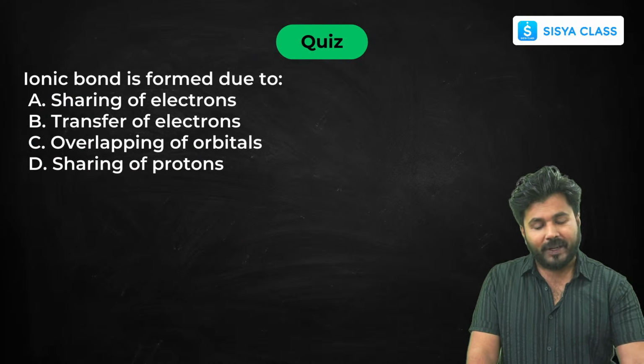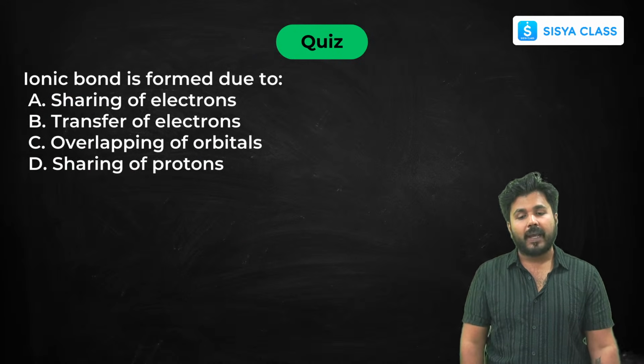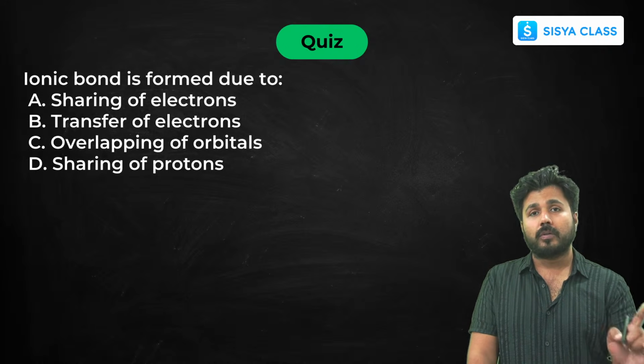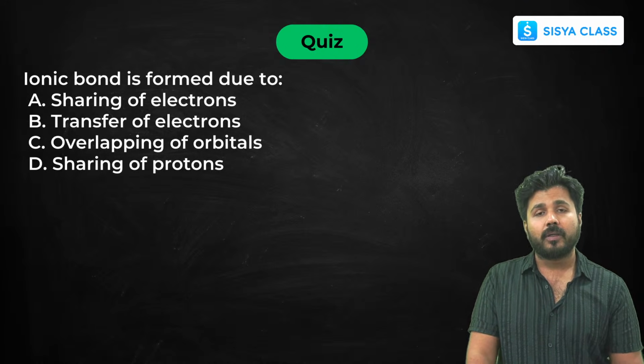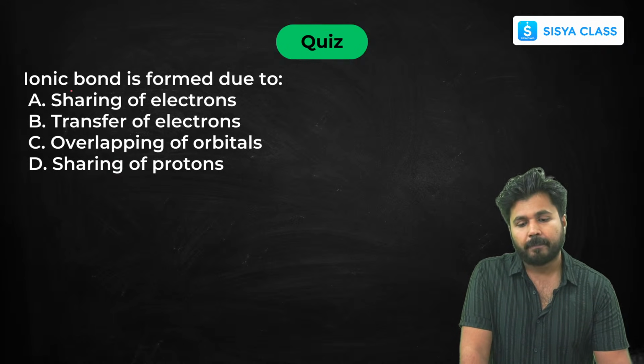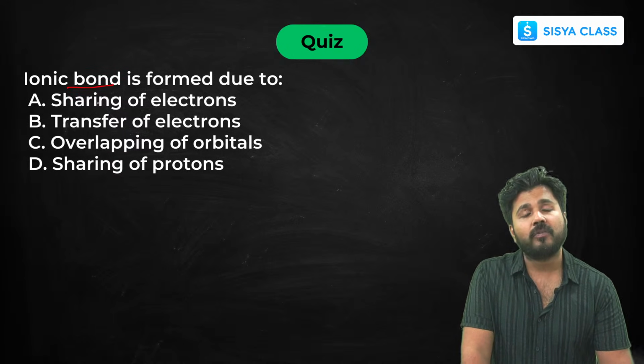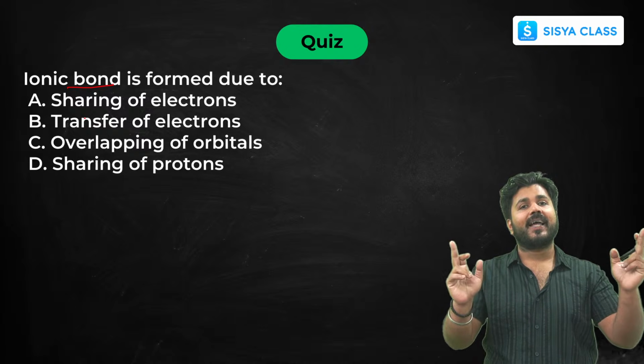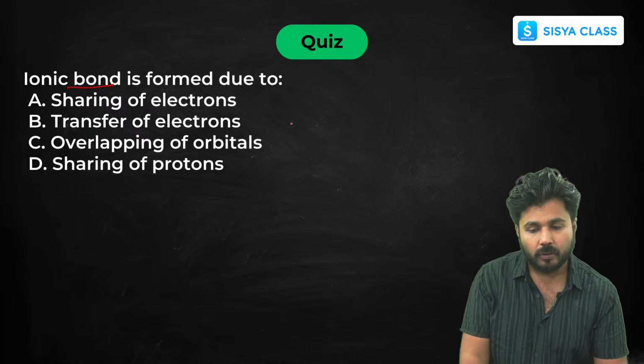Okay, now some questions, then we will be solving PYQs. Some questions related to ionic compounds, metallurgy, corrosion and alloys. When an ionic bond forms, whenever ionic comes to your mind, different ions will transfer electrons. So your answer is B.